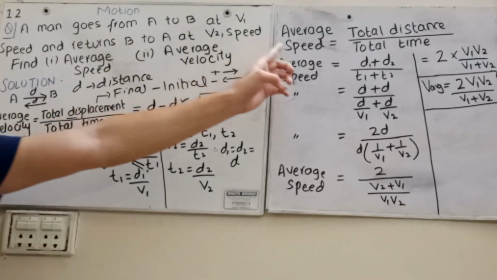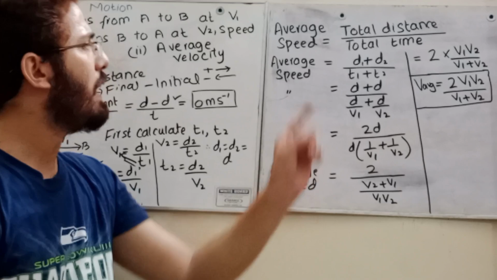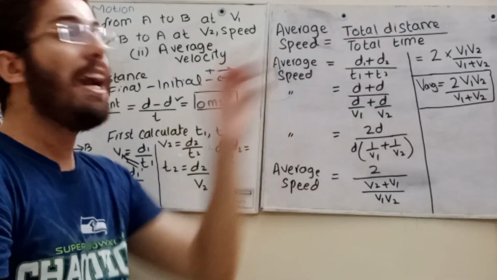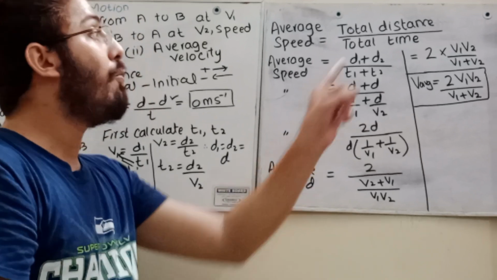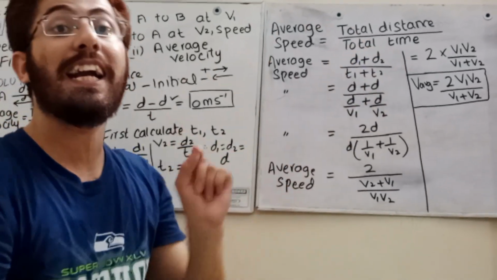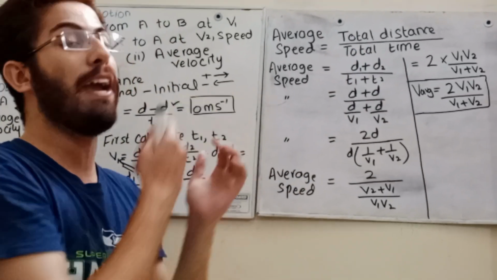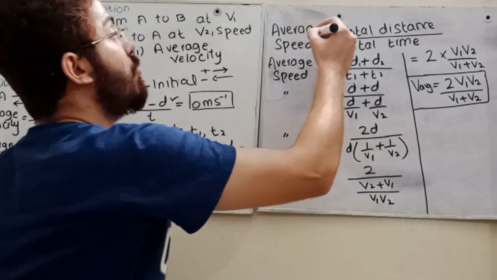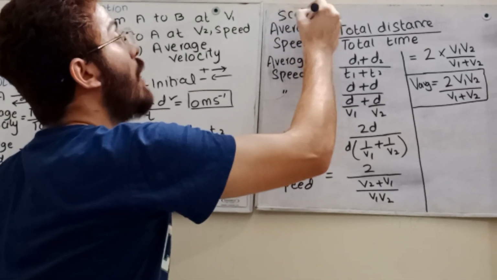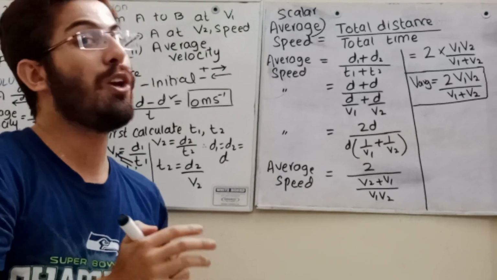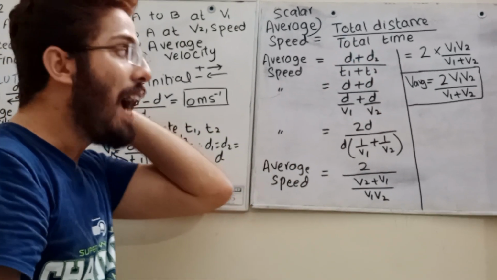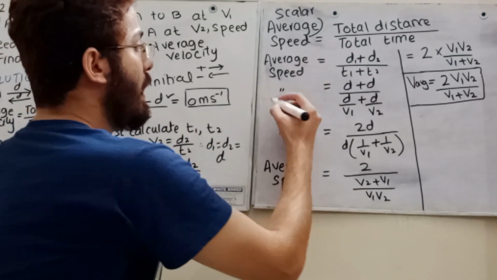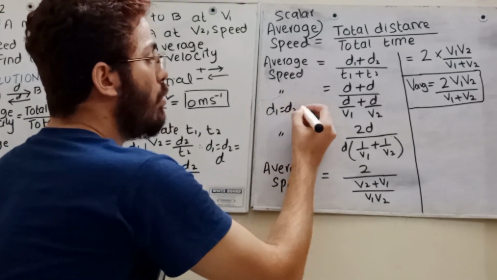Now moving towards average speed, always remember that average speed is total distance upon total time. Students, you were asking me, sir, why don't you put a negative sign here? बच्चों आपको पता है स्पीड कौन सी क्वांटिटी है? शाबाश, स्केलर क्वांटिटी, इसकी कोई डायरेक्शन नहीं है. तो D1 प्लस D2, T1 प्लस T2. अब याद रखो कि D1 इज इक्वल टू D2 इज इक्वल टू D.